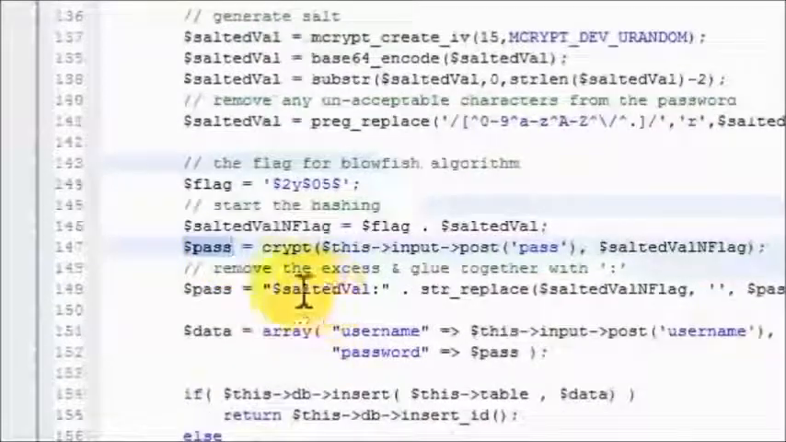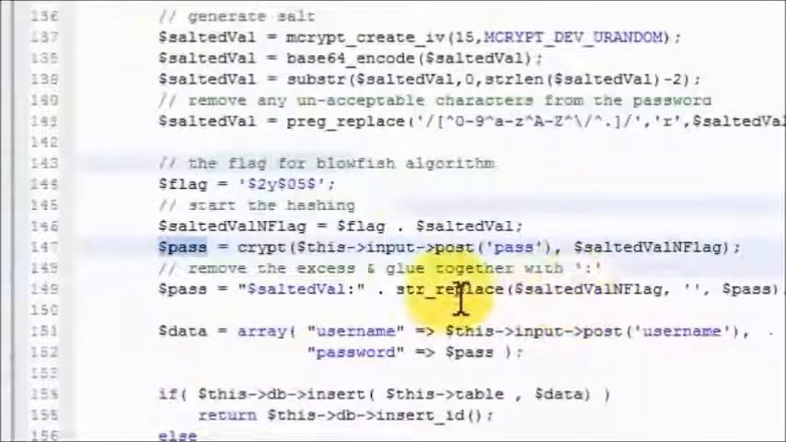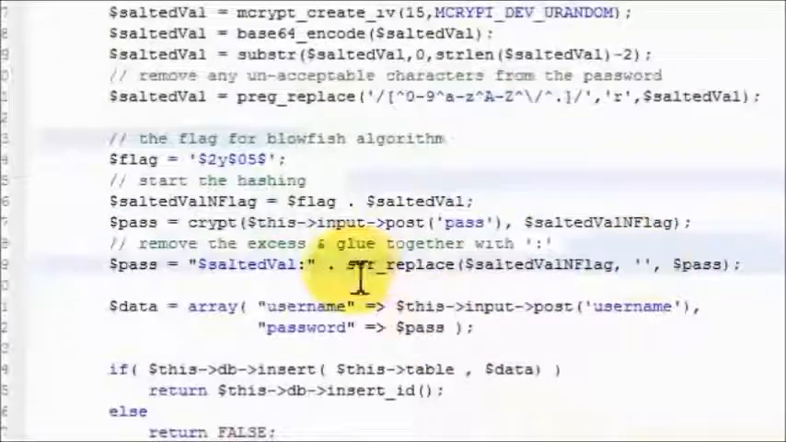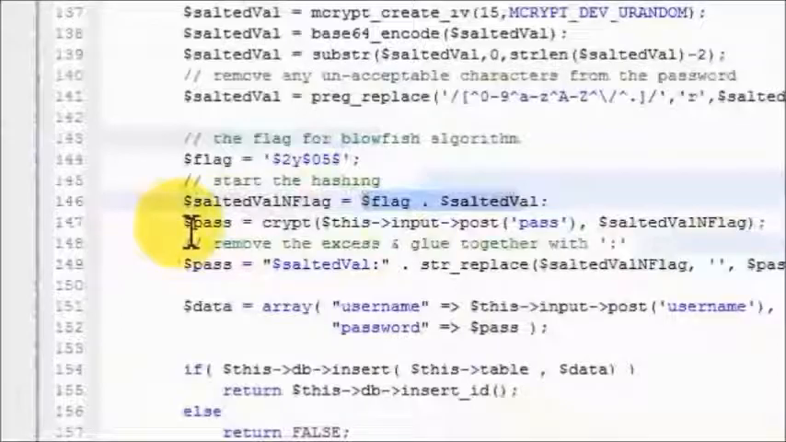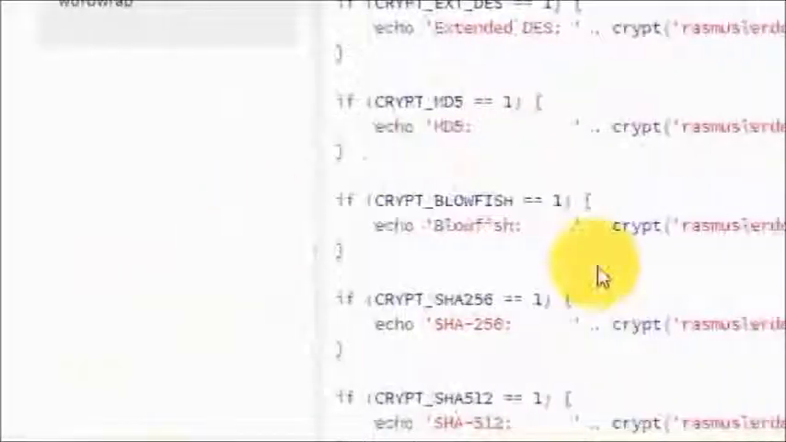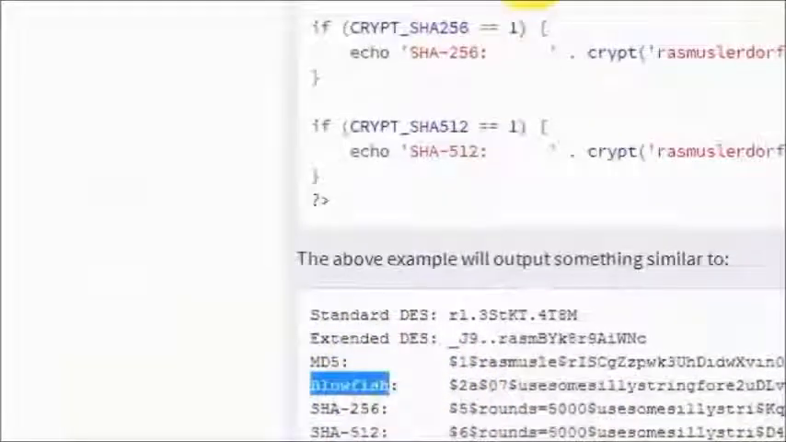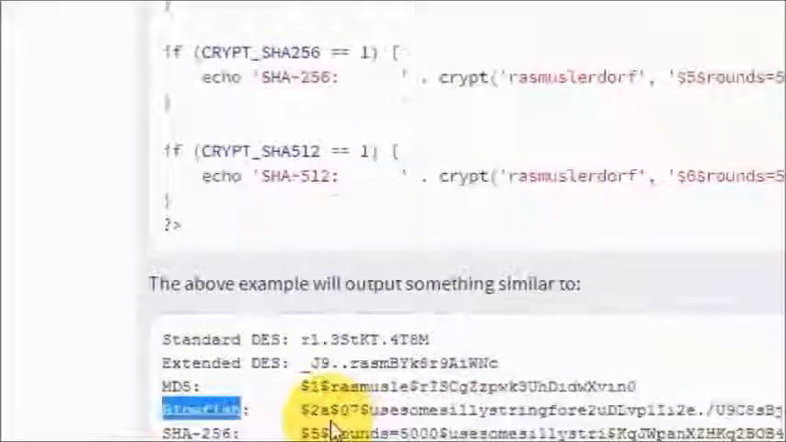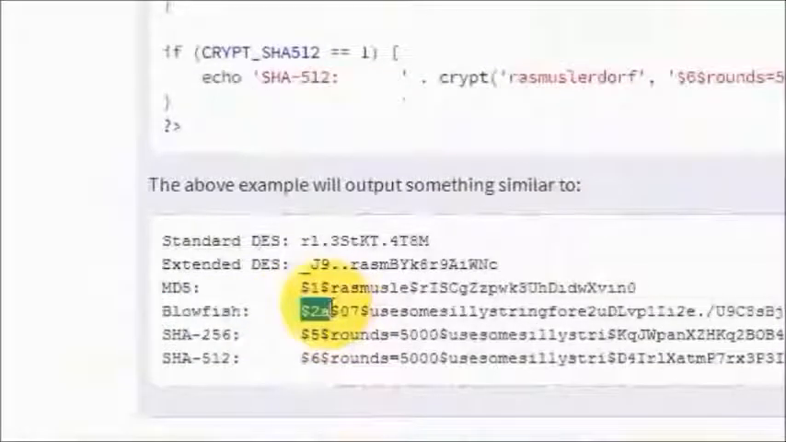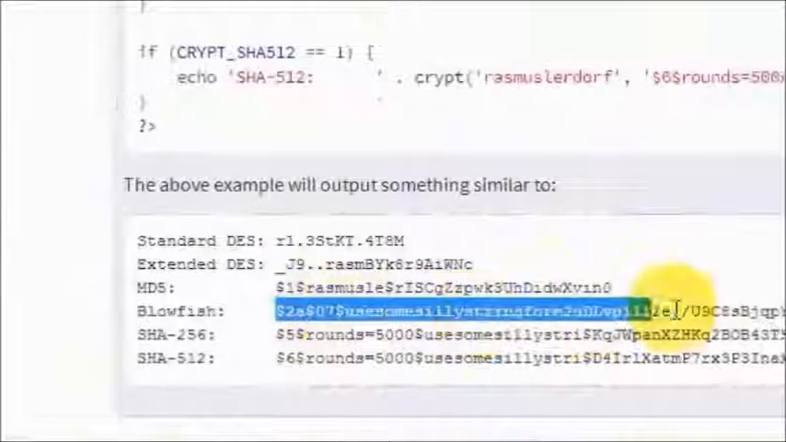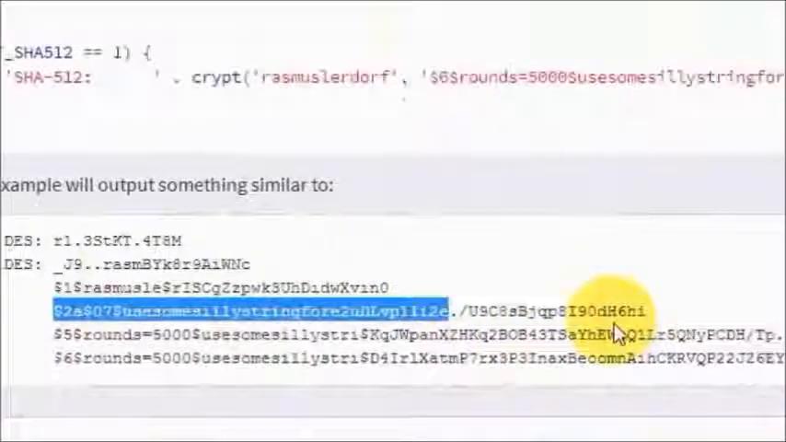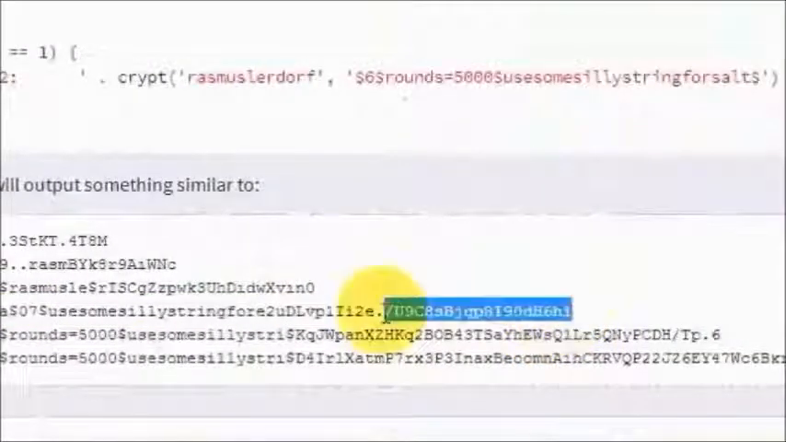Now we move forward, and what I'm going to do next is not interesting, but it's important. So I do a string replace, and what I'm doing is I'm taking the salted value and flag, which is here, out of the value that is thrown back at me. Let me see if they actually did that here in Blowfish. Here's the result that they throw back from the Blowfish crypt that we called here. And what they did was they threw back the $2a, which was a flag, then the iteration, and then the salt value, and after the salt value is the actual encrypted password.